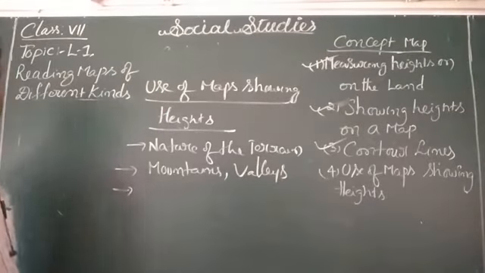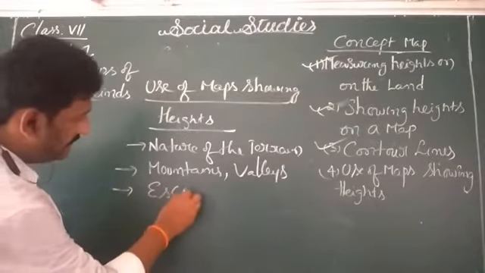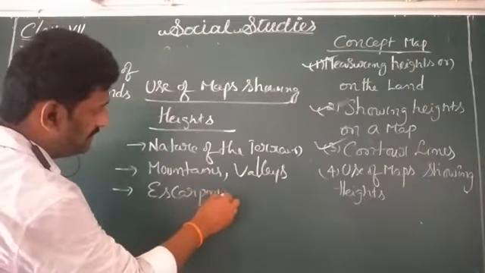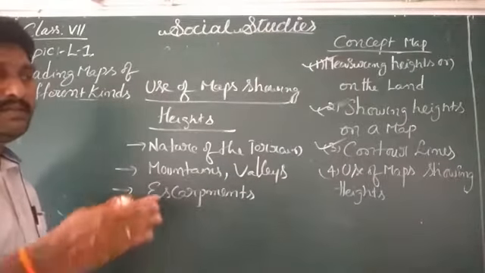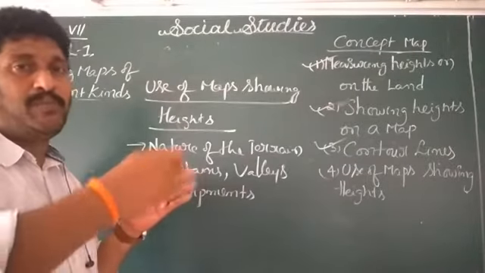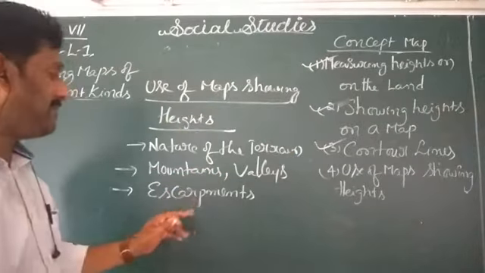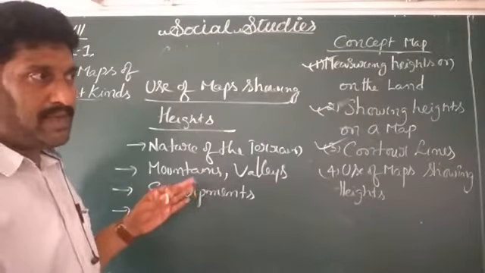And also escarpments, we are saying. Escarpments means nothing but boundaries. That means the boundaries that exist between plains and plateaus are called escarpments.